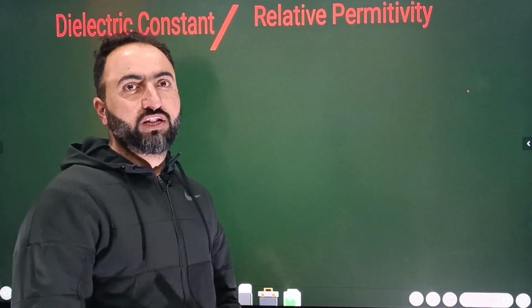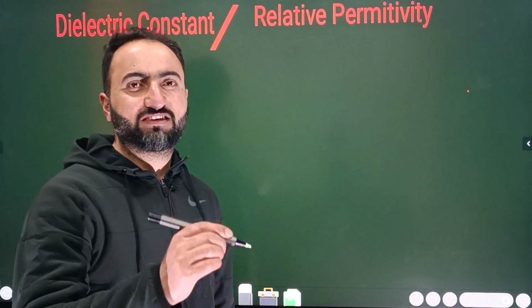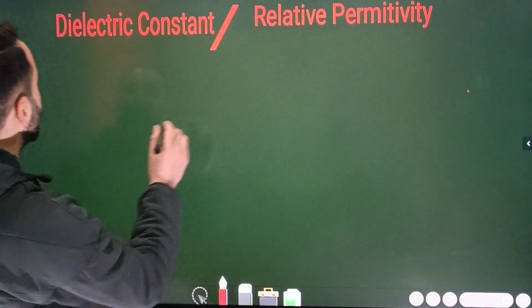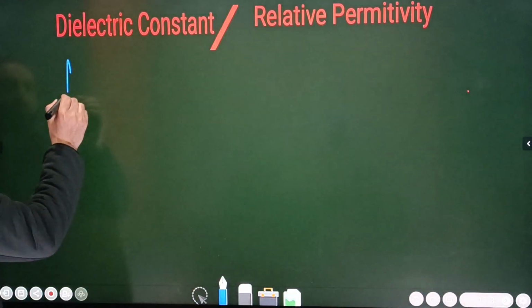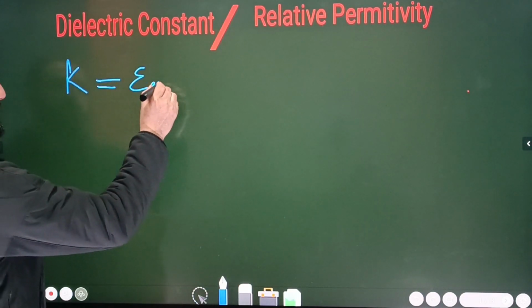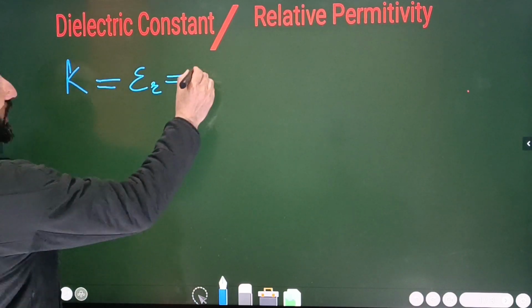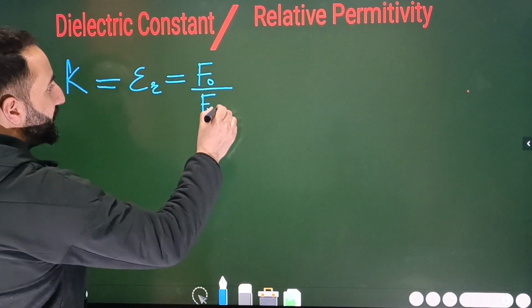ऑल राइट, तो यहाँ ध्यान दीजिए बेटा. ओके, सो लास्ट टाइम वी हैड डिस्कस्ड अ बिट ऑफ दिस डायलेक्ट्रिक कांस्टेंट, बट हियर वी विल बी डिस्कसिंग इट इन डिटेल. ठीक है ना बेटा. So first of all, I will write down an equation here. The equation is like this, a beautiful equation, that the dielectric constant is equal to what? It's equal to relative permittivity. We have proved this, and then it's equal to F naught divided by Fm. ठीक है ना बेटा? It's equal to F naught divided by Fm.